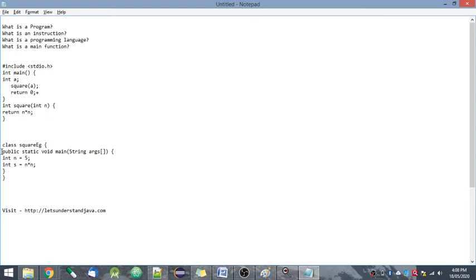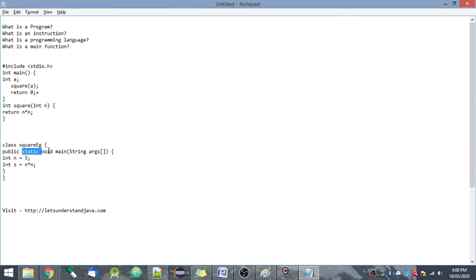In Java we have a different syntax for writing a main function. Here public means the access of this function. It means that it is publicly accessible. Static means the nature of this function. It means that whenever we define a function with the static keyword, it can be called without creating the object of a class. Here, as you can see, we have not created an object of the square example class, but the main function will be called automatically when we run this program.